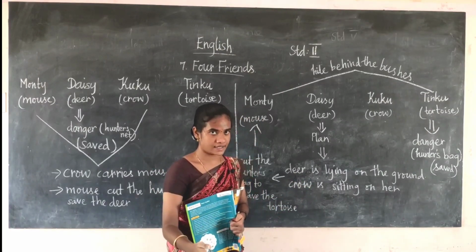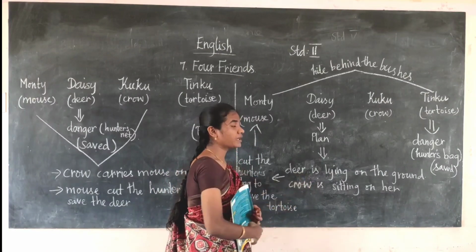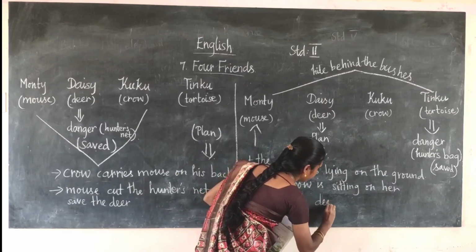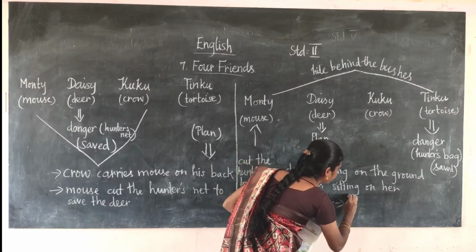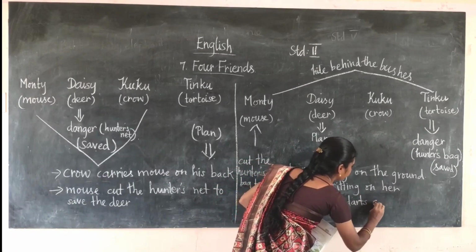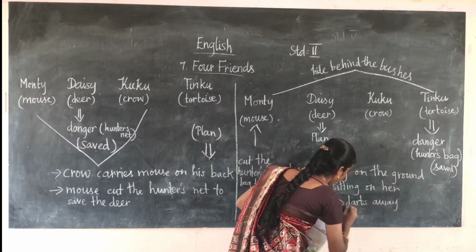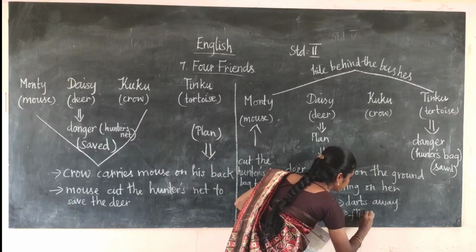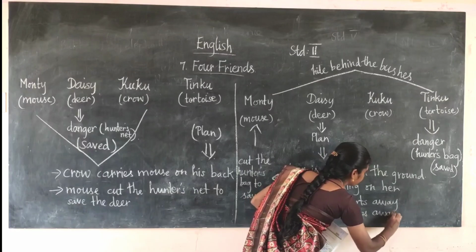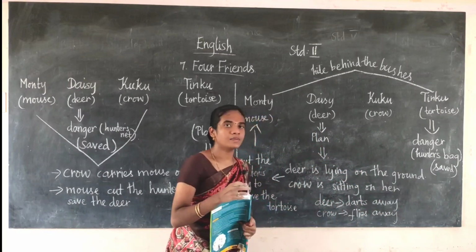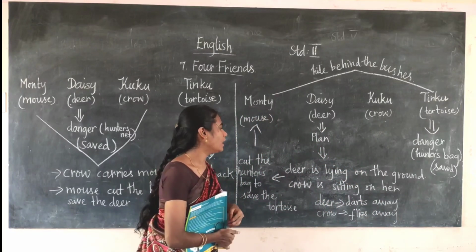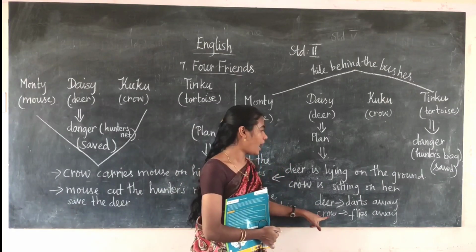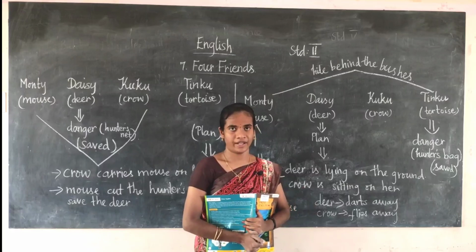When the hunter nears the deer, it darts away, and the crow flies away. What do we mean by dart? Dart means to move suddenly and quickly. The deer quickly ran and jumped, and the crow flew away.